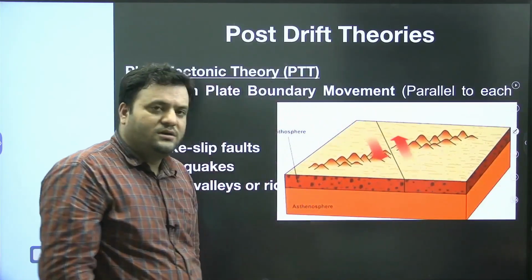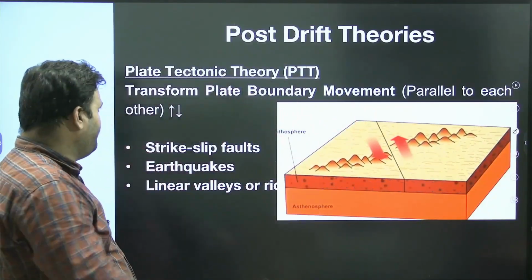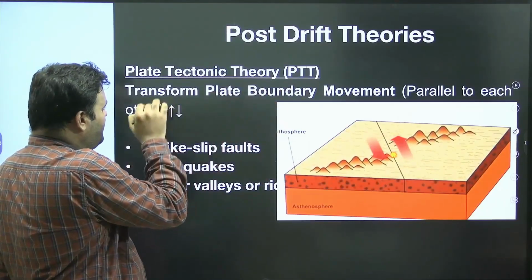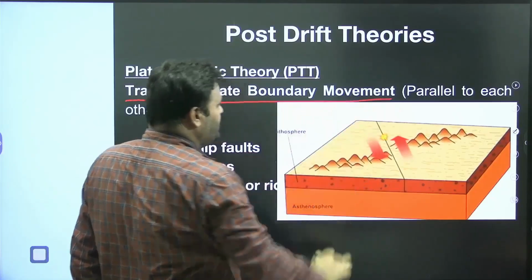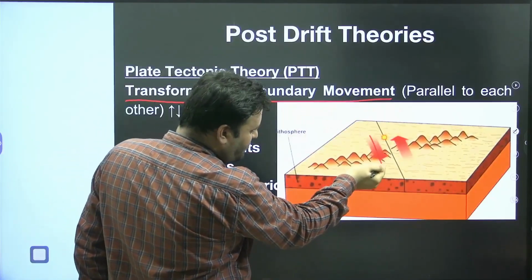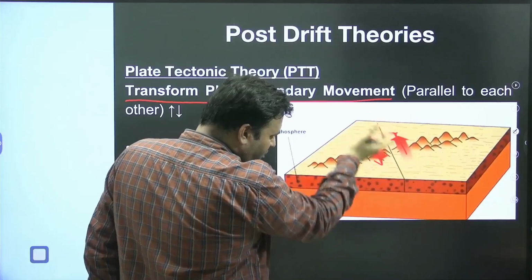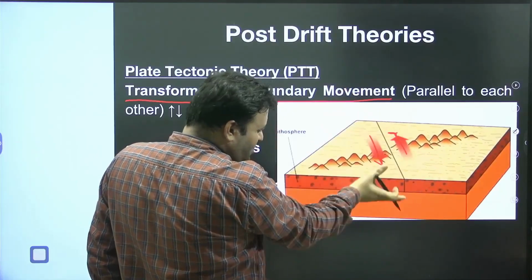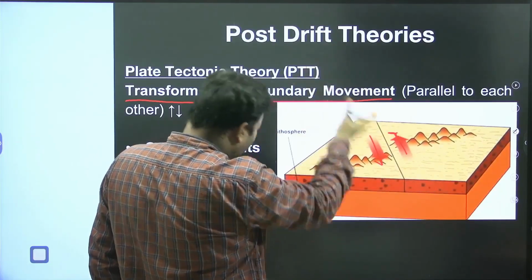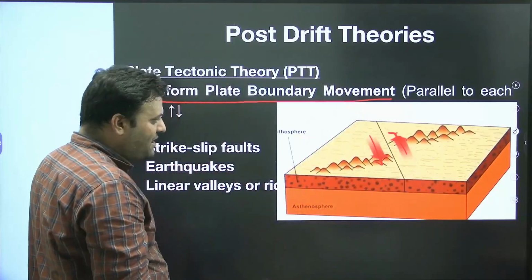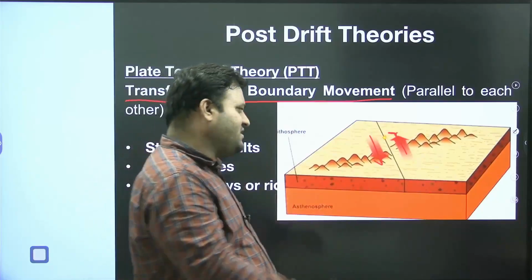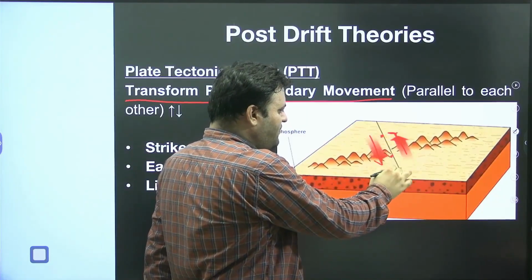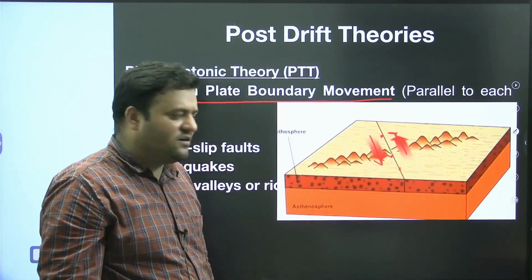All right, let's have some clarity. When two plates are parallel to each other, there is neither destruction nor creation. But obviously there will be some sort of earthquake.